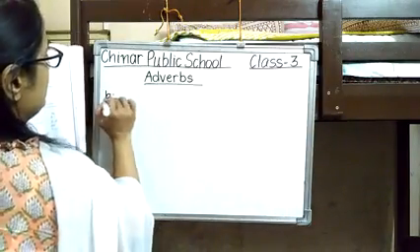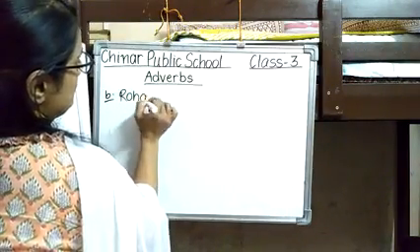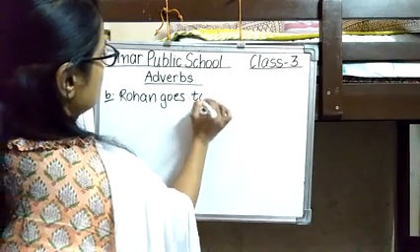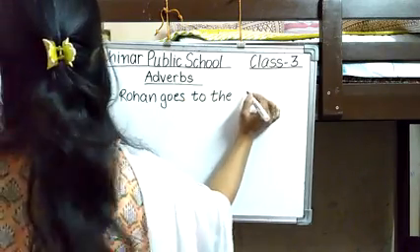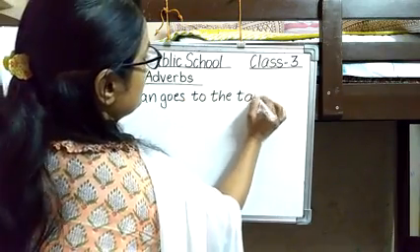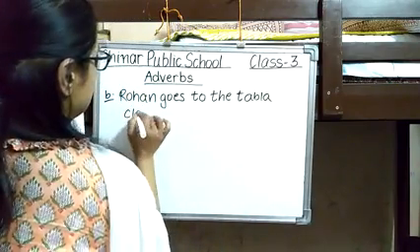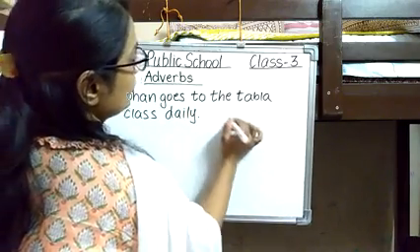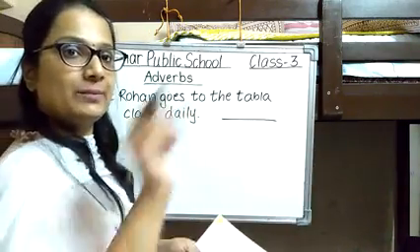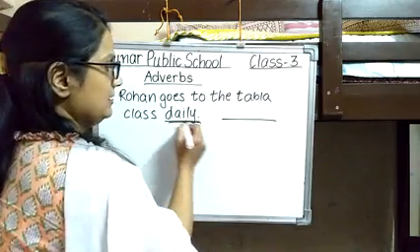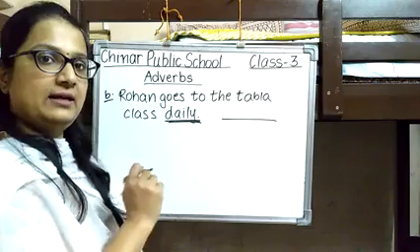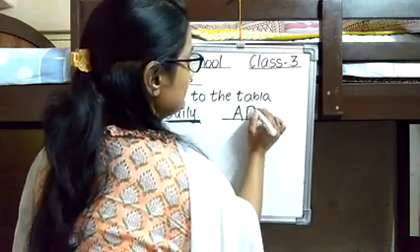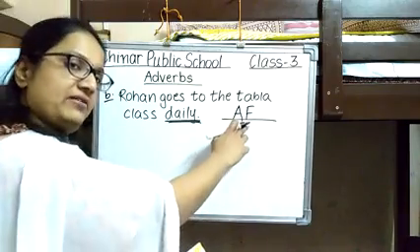Now, Rohan goes to the tabla class daily. So what is the frequency of going to the tabla class? It is daily. So we are going to underline daily. And it is represented by adverb of frequency. So we are going to write here AF.